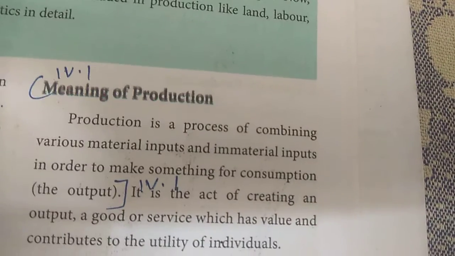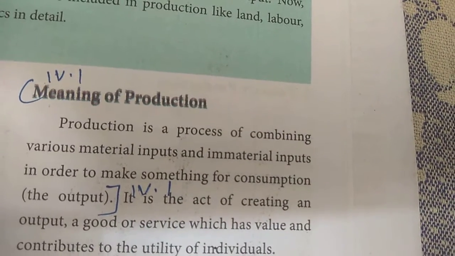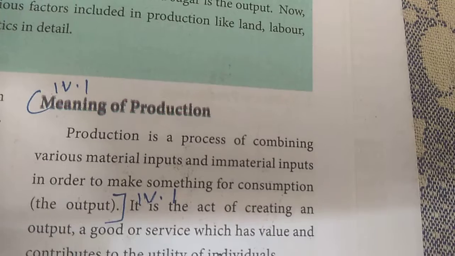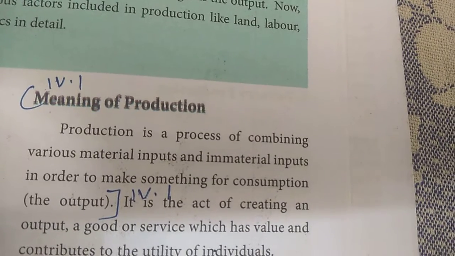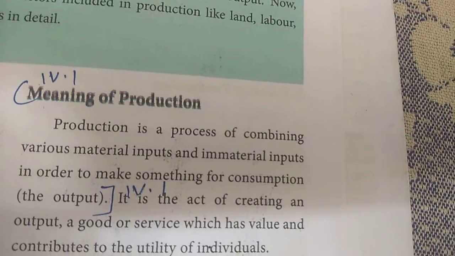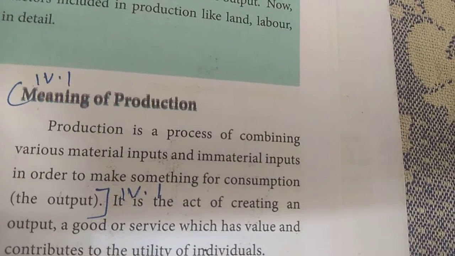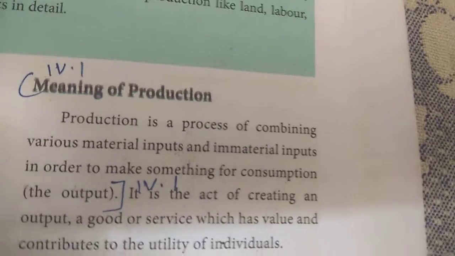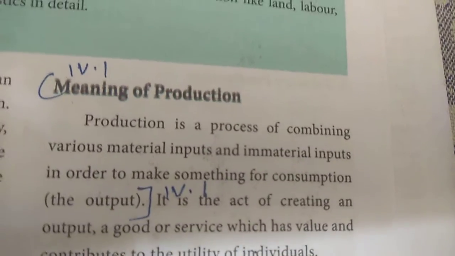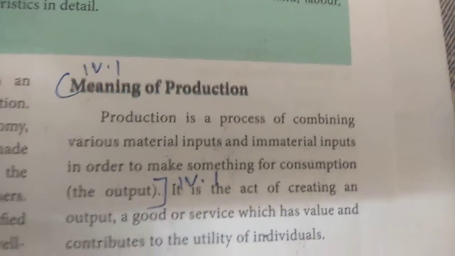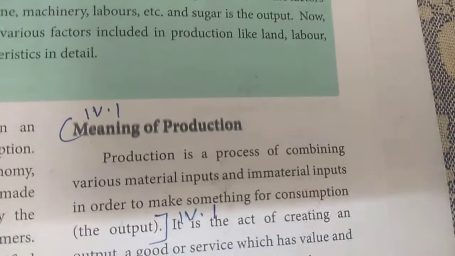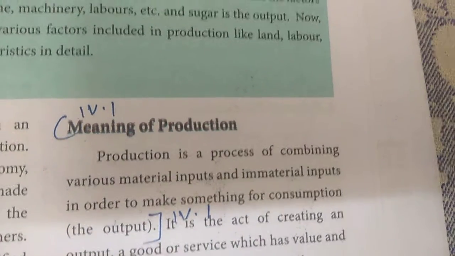So production is a process of combining the various material inputs and immaterial inputs in order to make something for consumption, that is the output. So we are going to take the various material inputs and immaterial inputs in order to make something for consumption, that is the production.